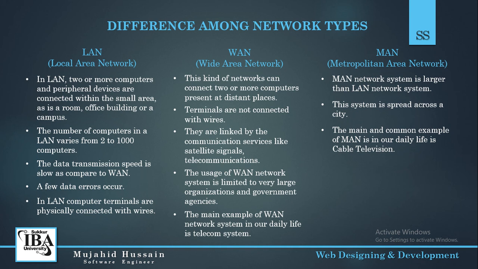The usage of WAN is limited to very large organizations and government agencies. The main example of a WAN in our daily life is the telecom system, as we make calls throughout the country or outside the country from our mobile phones.